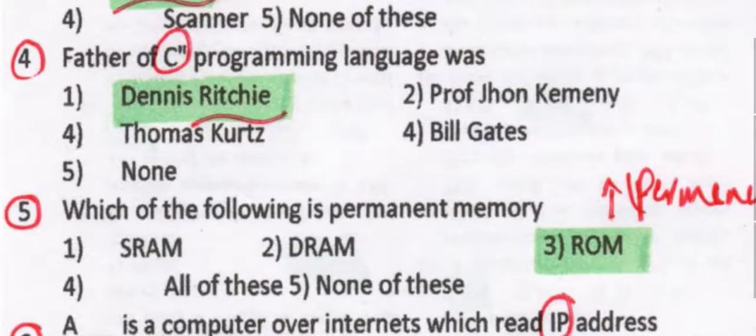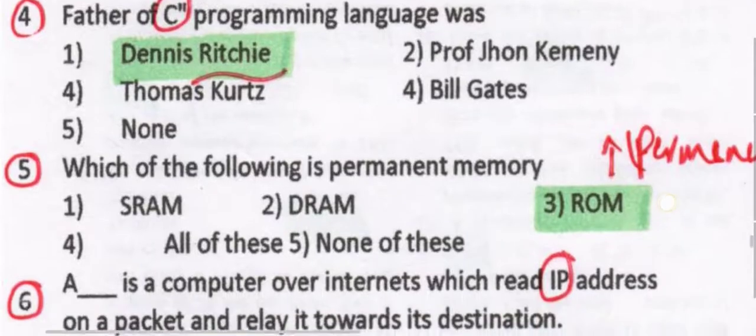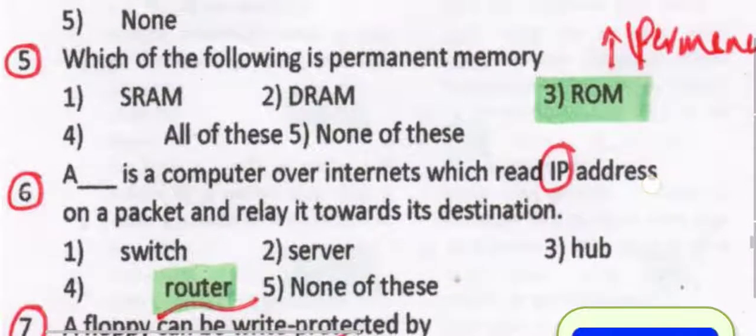Father of the C programming language was Dennis Ritchie. Bill Gates is the Microsoft founder. And we have the next: which of the following is the permanent memory? Read-only memory is the permanent, also known as non-volatile, and RAM is a temporary memory.